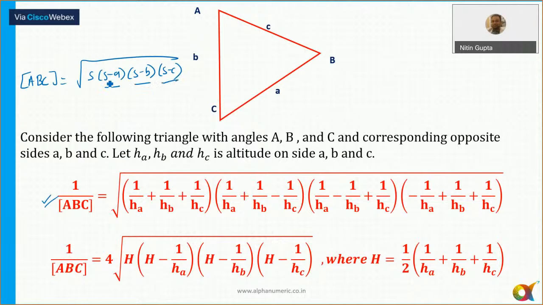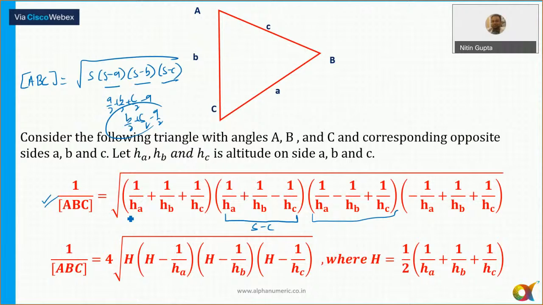Semi perimeter we know that is equal to what? I can say A by 2 plus B by 2 plus C by 2. The same thing here. So तीन height होंगी ना. So ये जो factor है, it's like something like I can say S minus C. ये क्या हो गया मेरे पास? 1 by HA minus 1 by HB plus 1 by HC और ये minus 1 by HA. So दो हाइट का रेसिप्रोकल ऐड करना और तीसरे हाइट को सब्ट्रैक्ट करना. So this is what we do here.